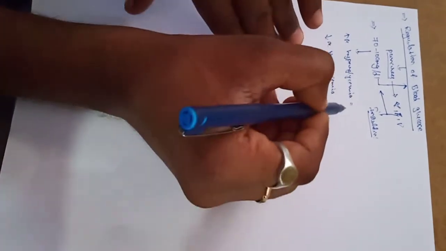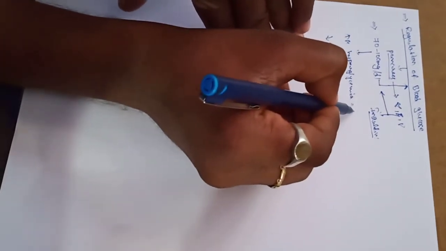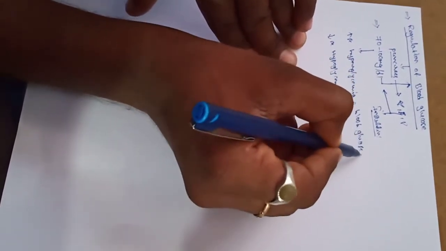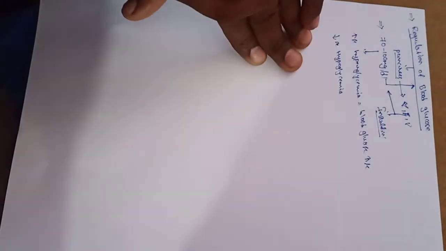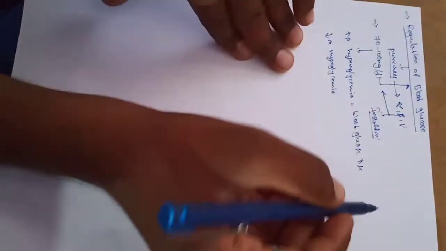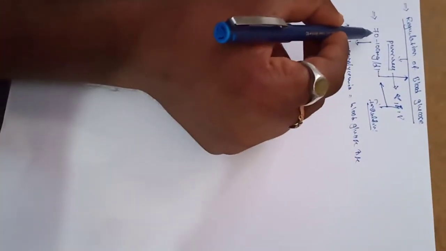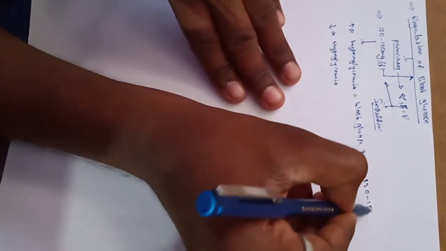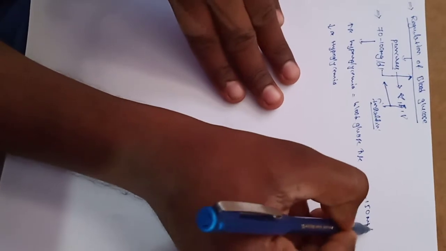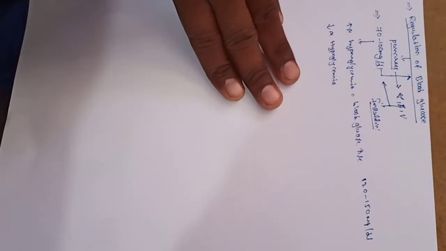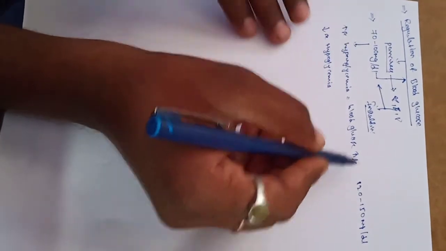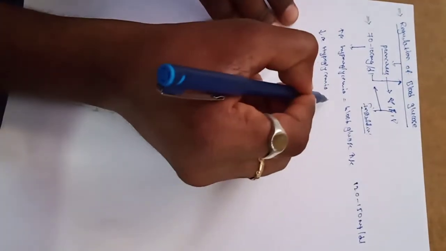What is hyperglycemia? Hyperglycemia is defined as an increase in the normal blood glucose level in our body. For example, the normal value is 70 to 100 mg, and here it rises to 120 to 150 mg per deciliter. This is known as a rising of the blood glucose level, and it produces hyperglycemia.